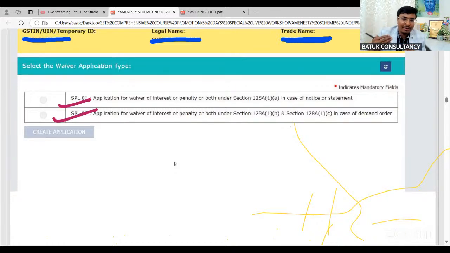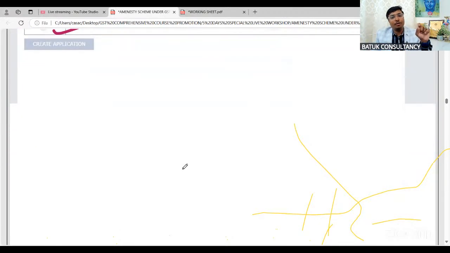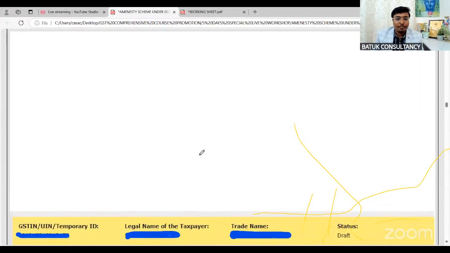Now I request we'll take the queries after 5 to 10 minutes. Just give me 5 to 10 minutes to complete the content. SPL 01, SPL 02 is there. You just need to select: if on account of notice, SPL 01; if on account of order, SPL 02.